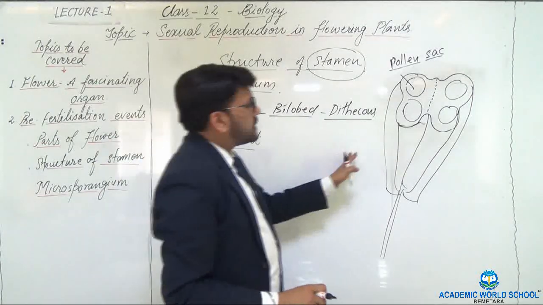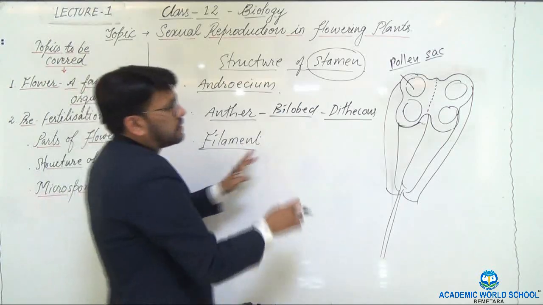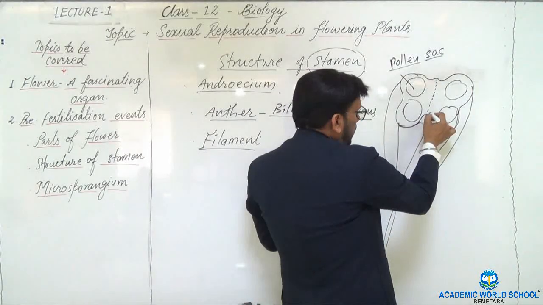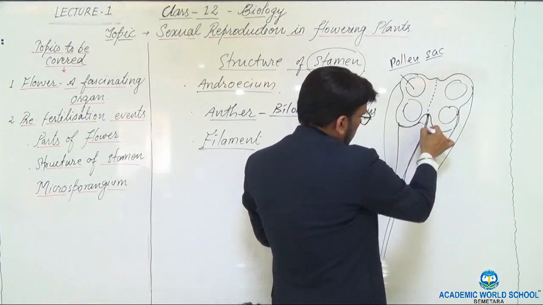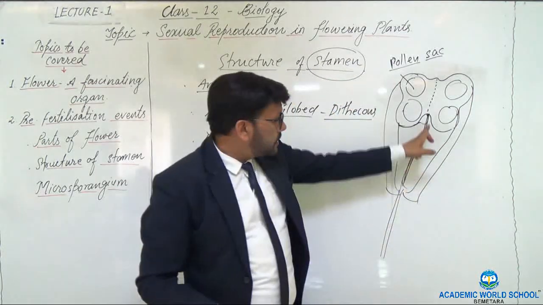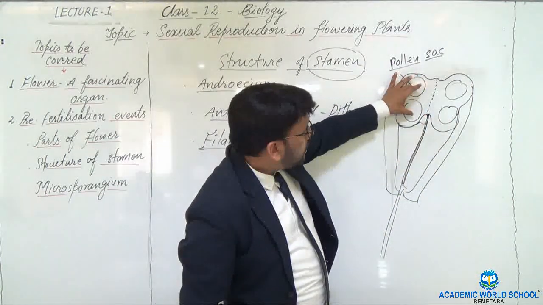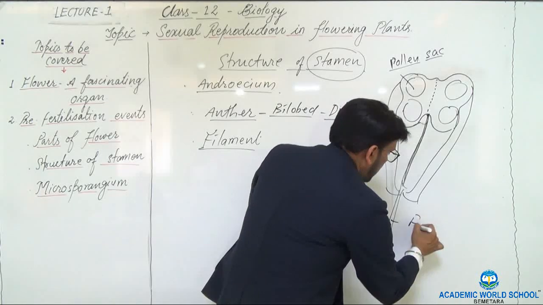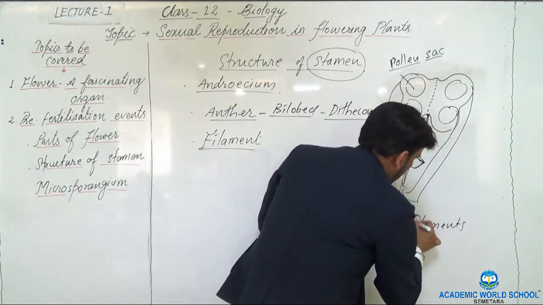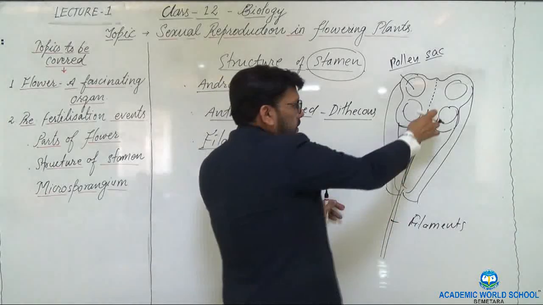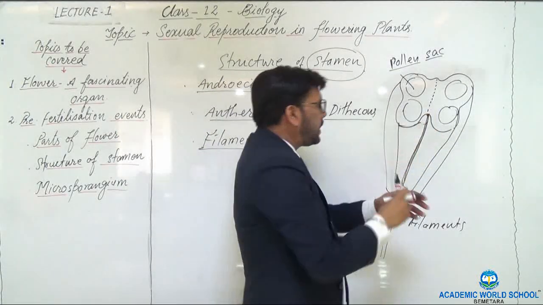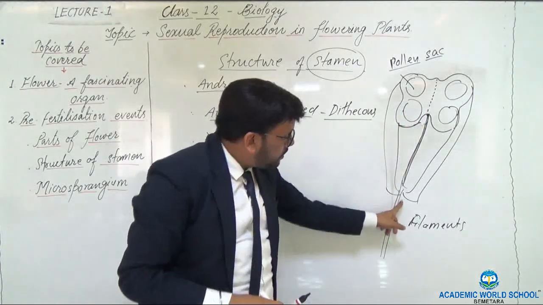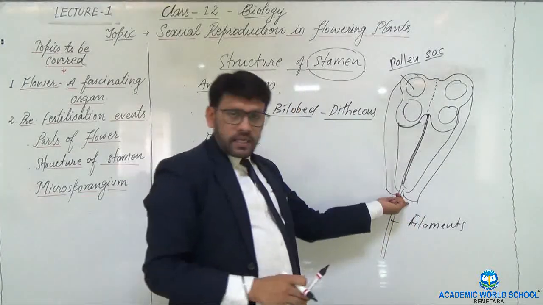Now we will discuss the other structures of this. You can see here these two theca. You can see there is a groove. This groove runs from the pollen sac to the end where the filament gets attached. You can see this long groove running from the pollen sacs, completely attached with the portion where the filament starts.